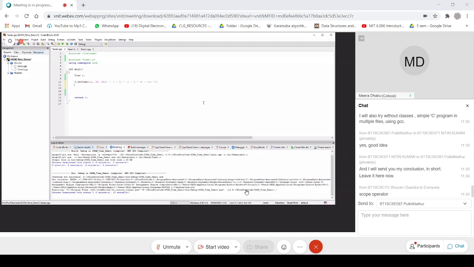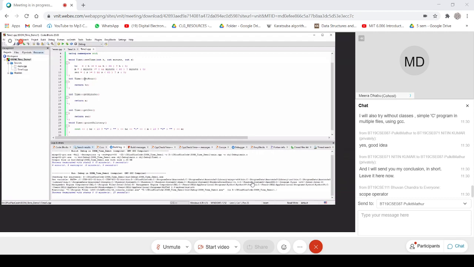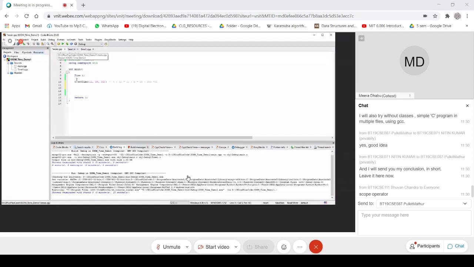Okay, now I want to check whether those values are correctly set or not. I want to read those. I have very different ways. I can read this one by one by get hour, get minute, get second, or I can use it with a print. Fine, so I will demonstrate all of them.